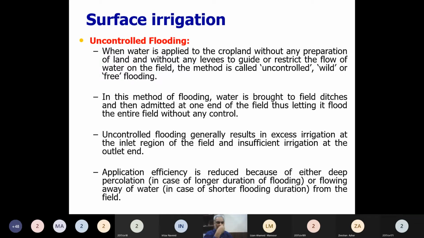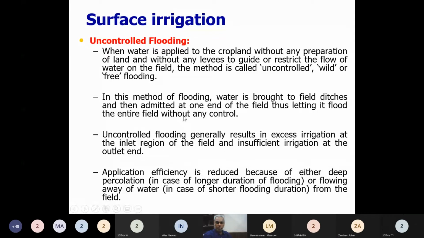Application efficiency is reduced because if there is a pondage of water at a certain place for longer duration, one thing is high evaporation, and the second thing is high percolation. So seepage will be high, percolation will be high. So overall the losses are high, and we are getting low efficiency through this method.